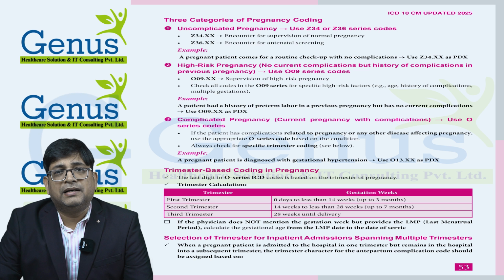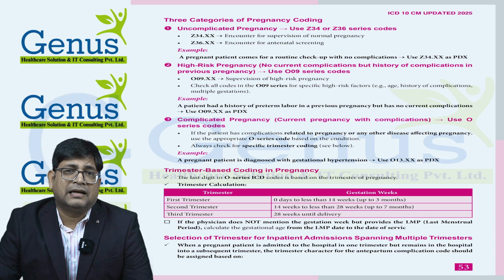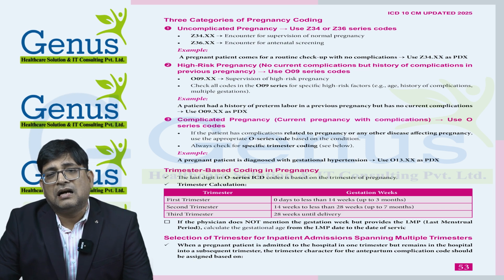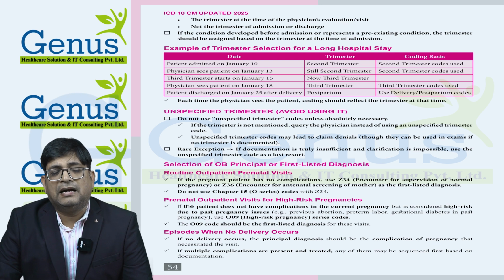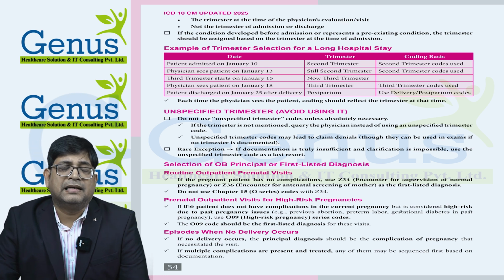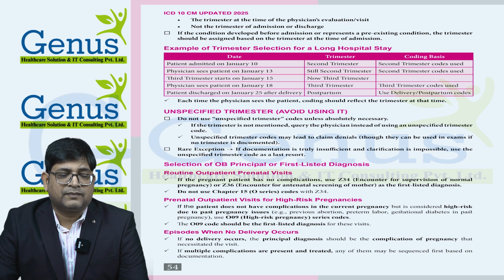A patient may be admitted in the second trimester and be in the third trimester when discharged. The trimester is based on the date the service was provided and which trimester is going on at that date. For example, if the patient is admitted on January 10 in the second trimester, the coding will be based on the second trimester.